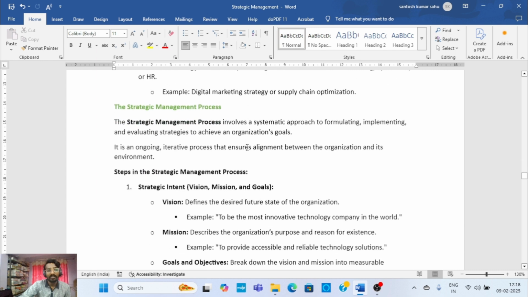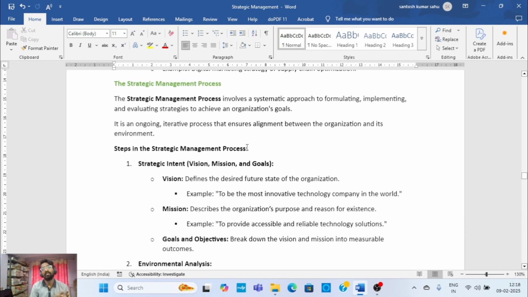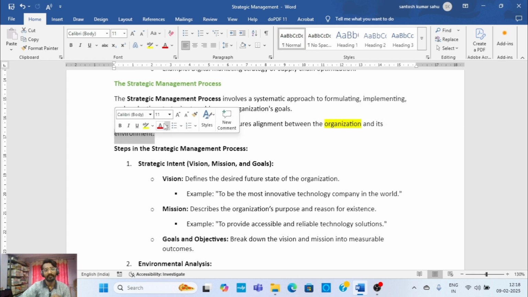Then come to the process, the strategic management process. It involves a systematic approach to formulating, implementing and evaluating strategy to achieve an organization's goal. It is an ongoing interactive process that ensures alignment between the organization and its environment.